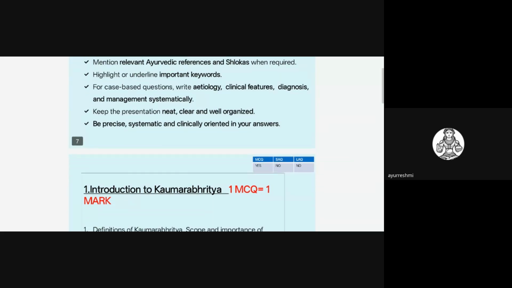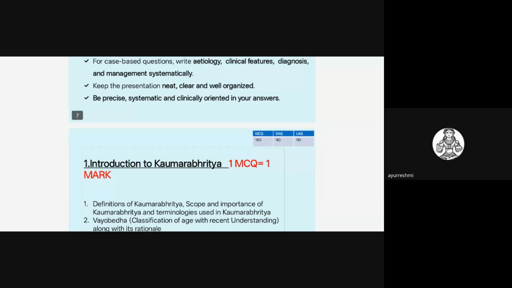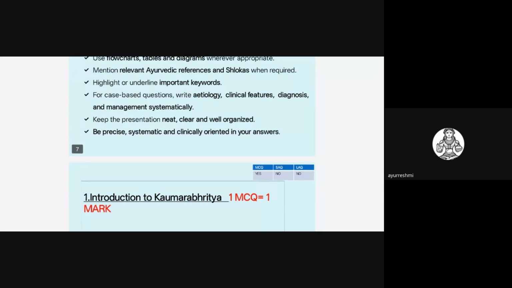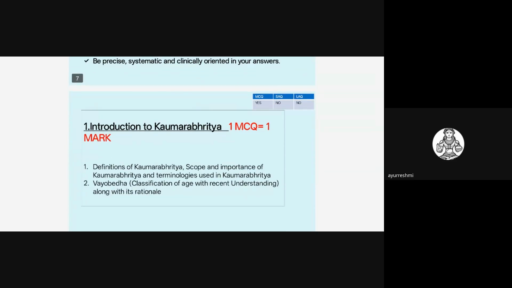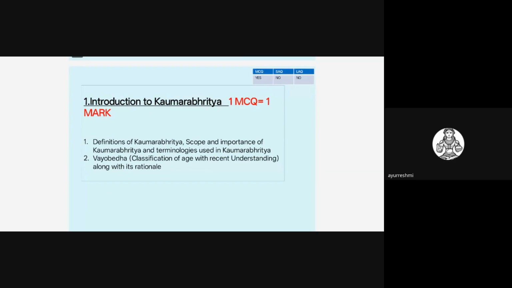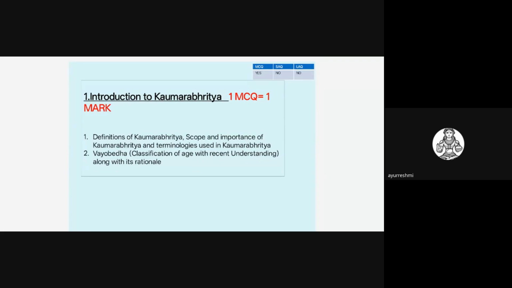So keep the presentation neat, clear, and well organized, and be precise, systematic, and clinically oriented in your answer. It should be practically oriented. You should not write any unnecessary things. So now we'll move on to the syllabus-wise distribution and marks distribution.